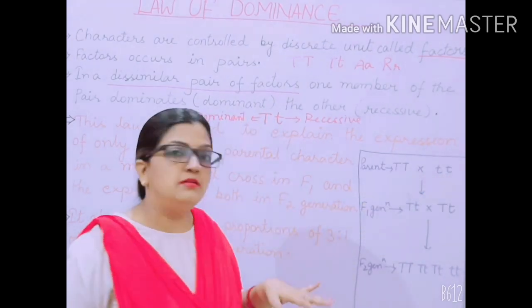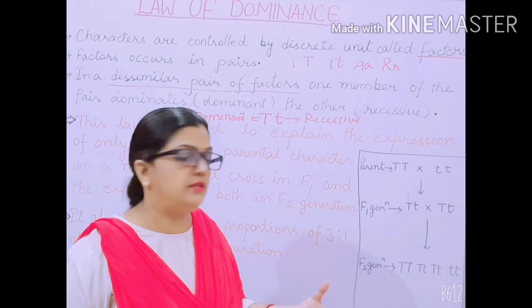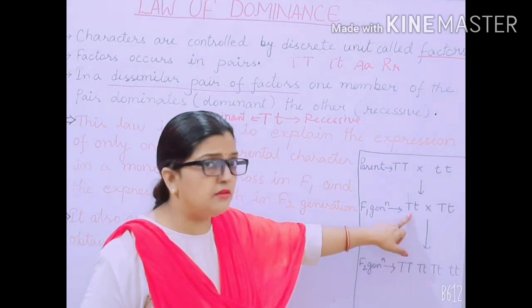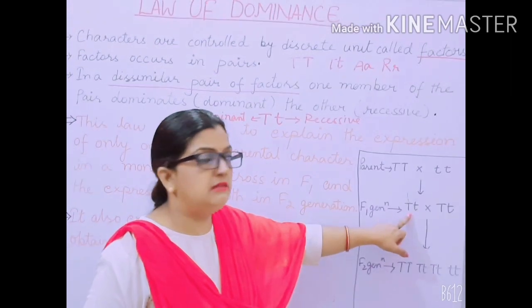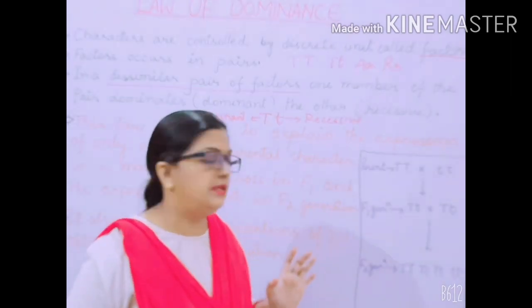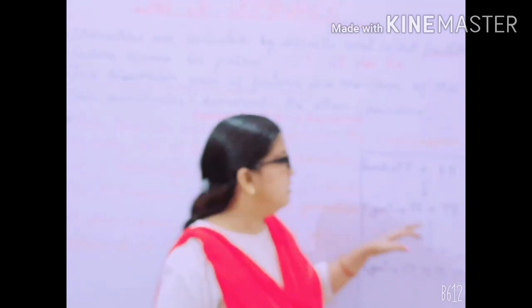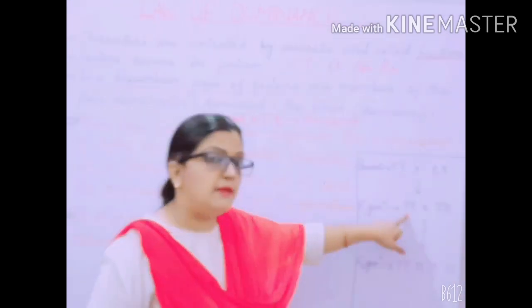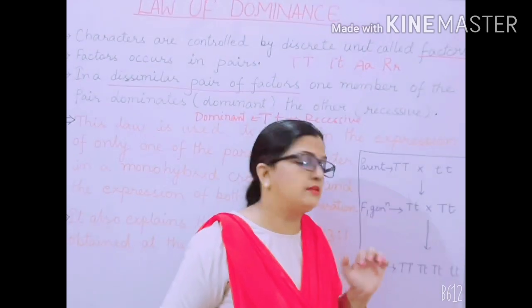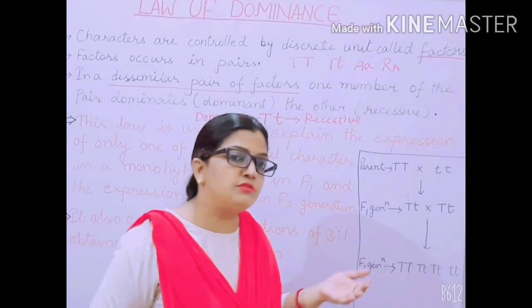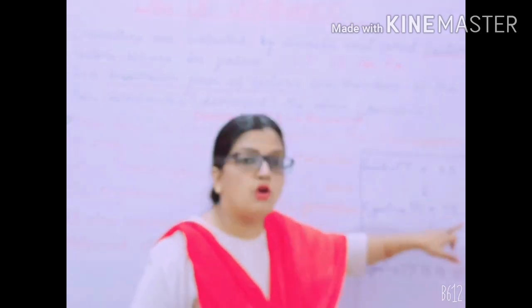When I made a cross between them, cross pollination, then in the F1 generation I obtained the heterozygous allele, which was having capital T and small t. Genotypically it was capital T and small t, but when I go to the phenotypic character, they were tall.